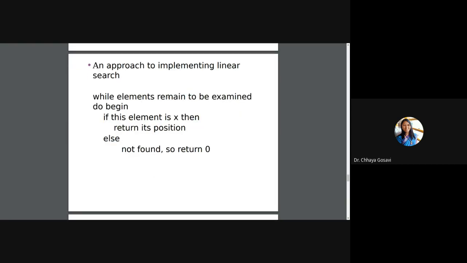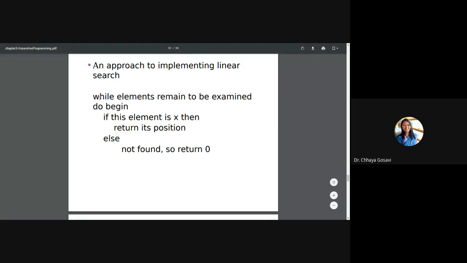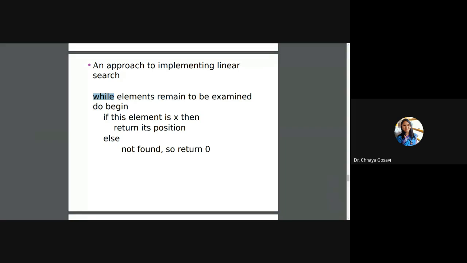So what is the approach to implement linear search? The first thing is you need a loop. You can go with a for loop or a while loop. If you know the total number of elements, then you can go with a for loop. If the numbers are unknown, you don't know the total number of students in your class, then you can go with the while loop.